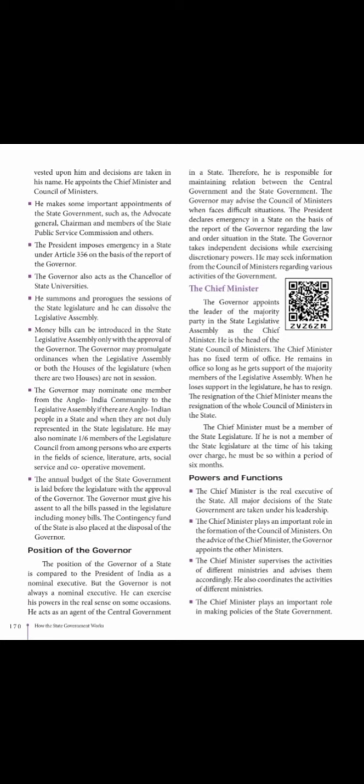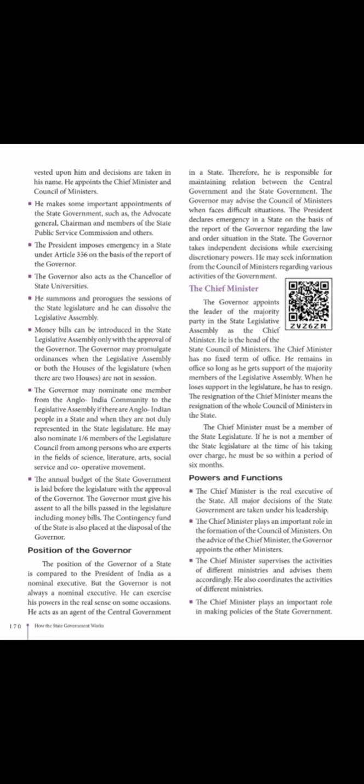Then, the President imposes emergency in a state under Article 356 on the basis of the report of the governor. If there is any emergency work to be done, during flood period, pandemic period, everything is on the basis of the report of the governor.